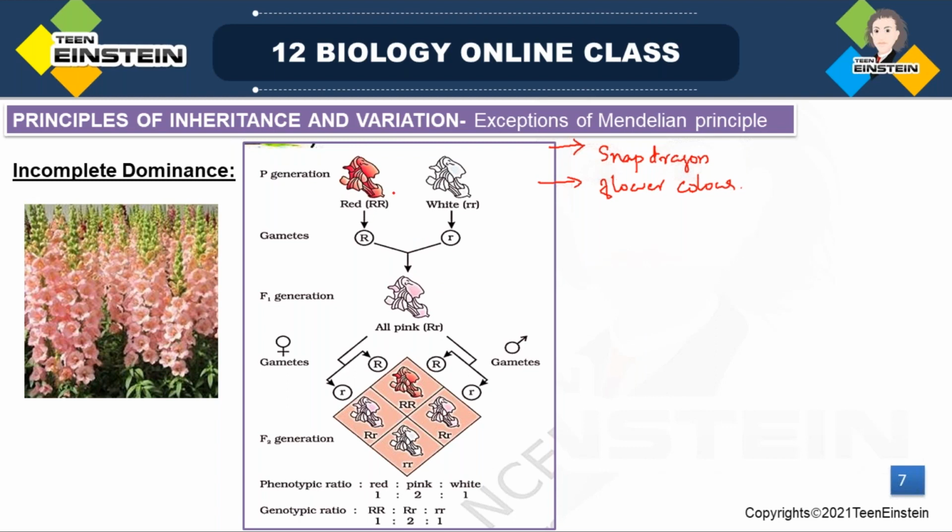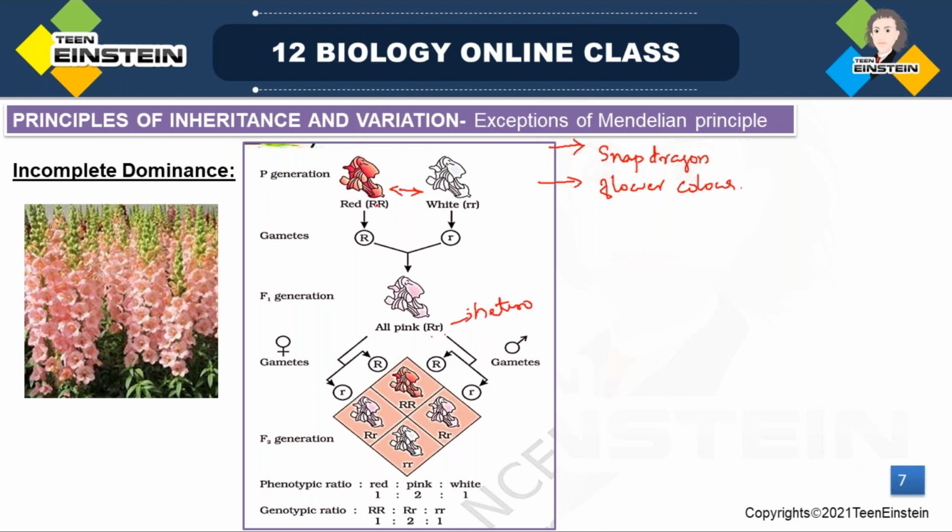See, in the picture here you can see the parental generation: true breeding red flower was crossed with true breeding white flower. These are pure lines. Both parental generations are pure lines. Red color is crossed with white color flower. In the F1 generation, the offspring showed the genotype capital R small r, that means a heterozygous condition.